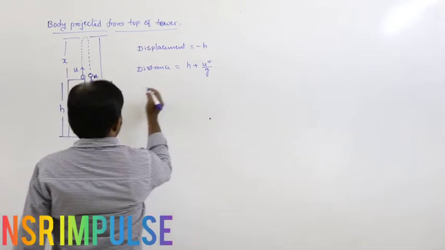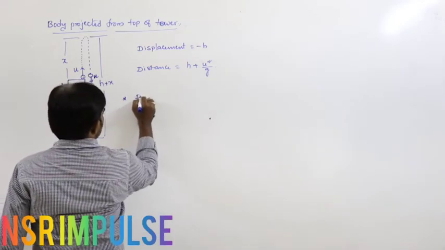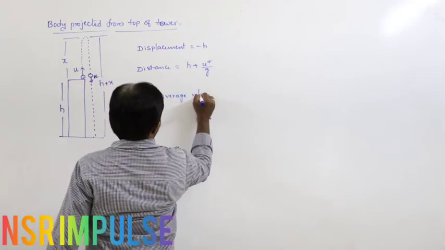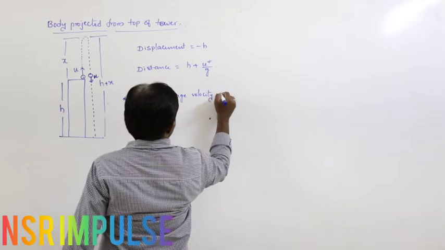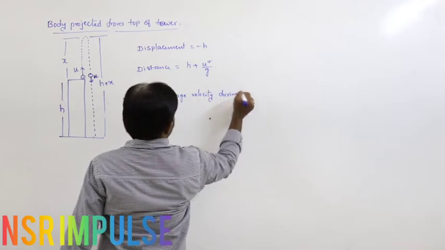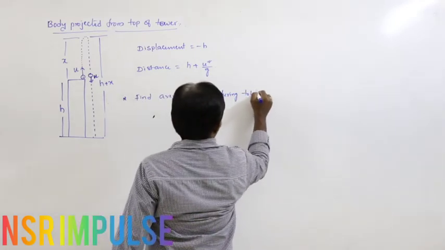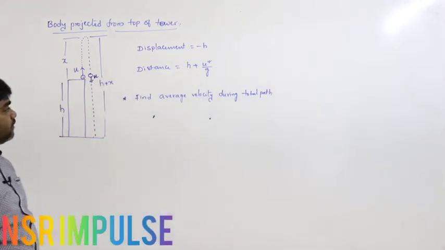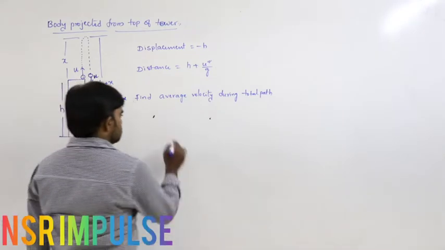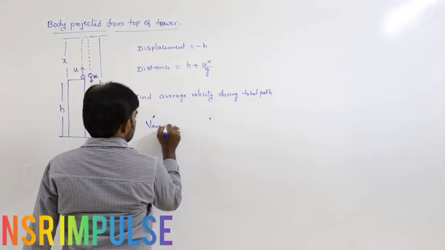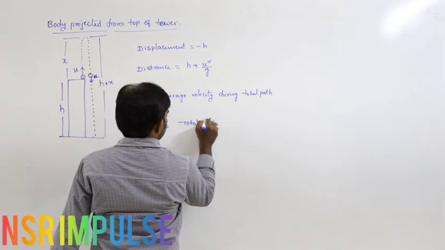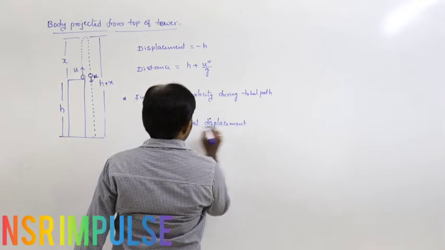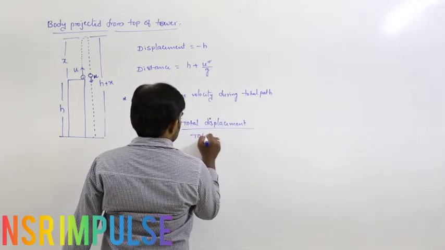Now the situation is to find the average velocity during the total path. The average velocity formula is total displacement divided by total time.